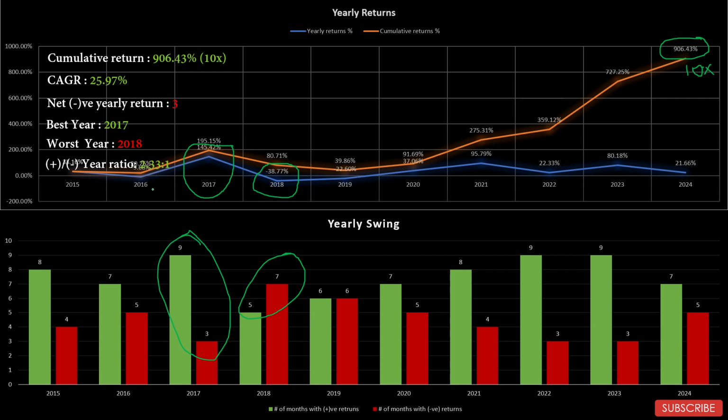Positive to negative year ratio is 2.33 to 1, which means 2.33 positive years against one negative year, which is okay, not too good, I would say.